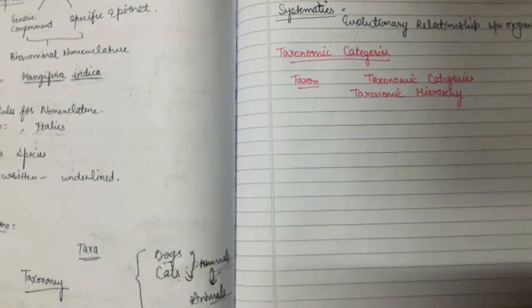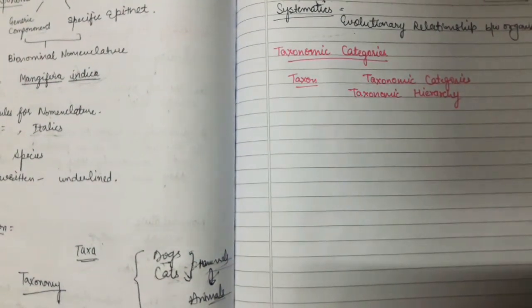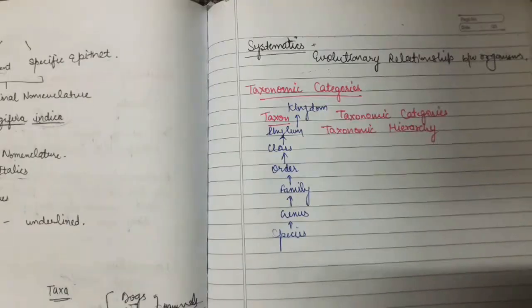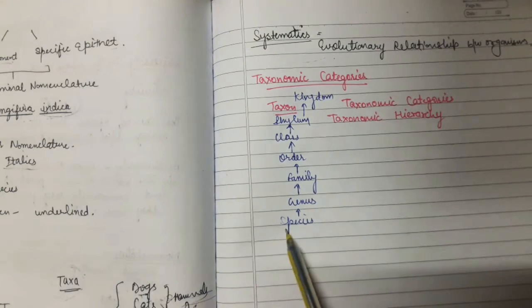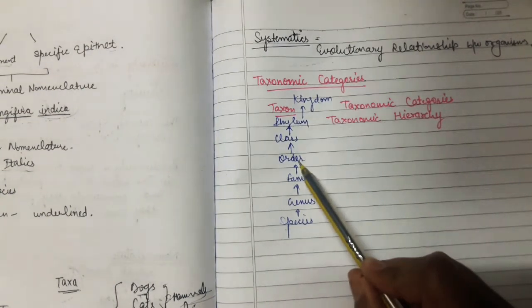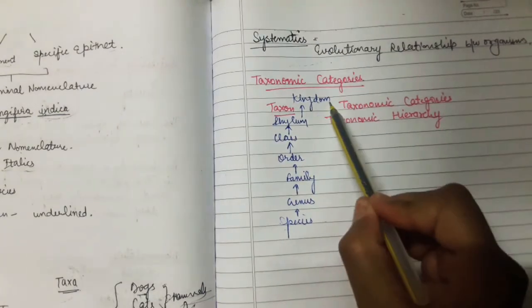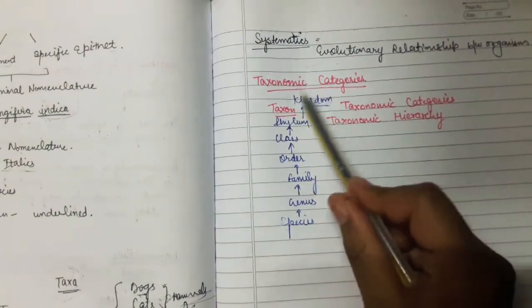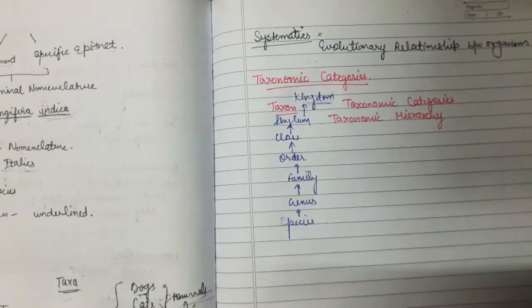So how have they been classified? What is that taxonomic hierarchy? It is species, the next level is genus, then family, then order, then class, then phylum, and the largest taxon or level is kingdom.